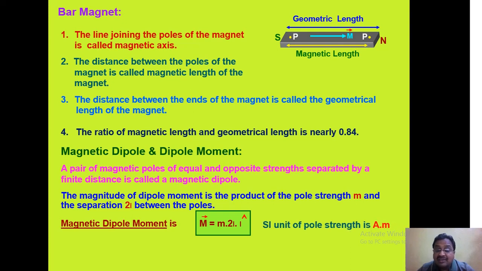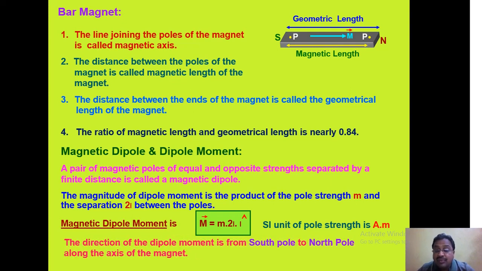As it is the product of pole strength and distance, its SI unit is: pole strength is ampere meter, length is meter, so magnetic moment has SI unit ampere meter square.